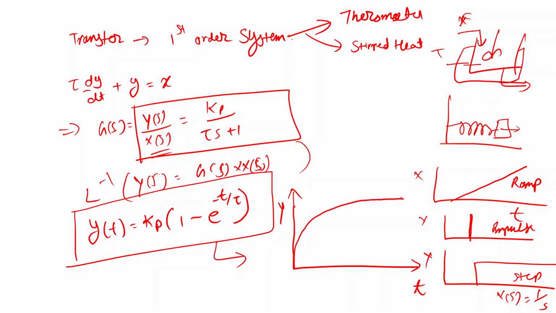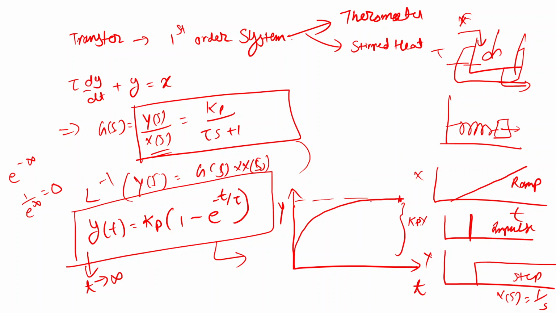After some value it will become constant. If time tends to infinity, I put infinity in this equation, so it becomes e raised to minus infinity, that is 1 upon e raised to infinity, which becomes 0. So this entire term becomes 0, that is, y(t) becomes kp. So the value at this point is kp.